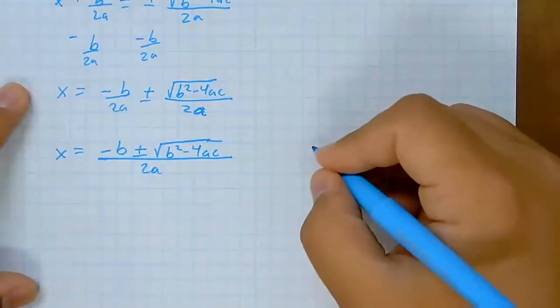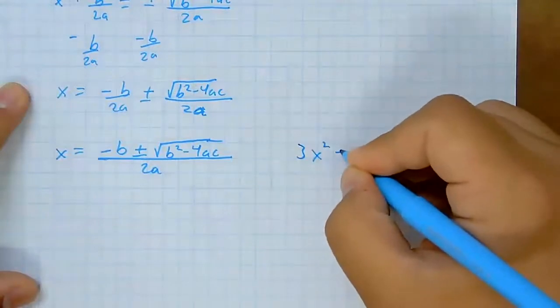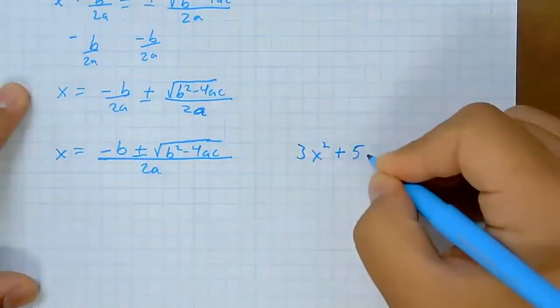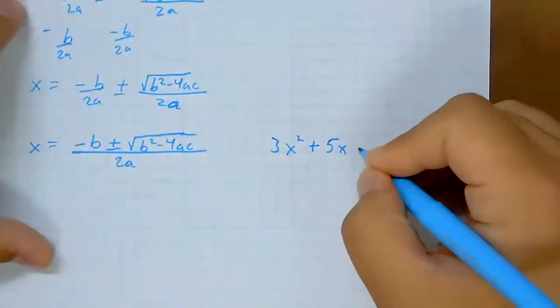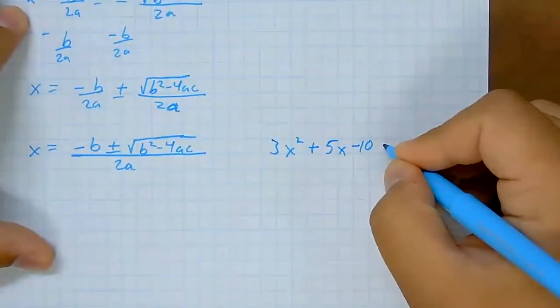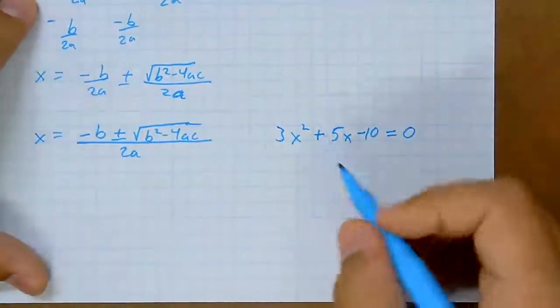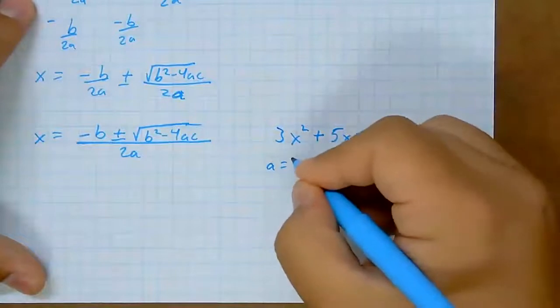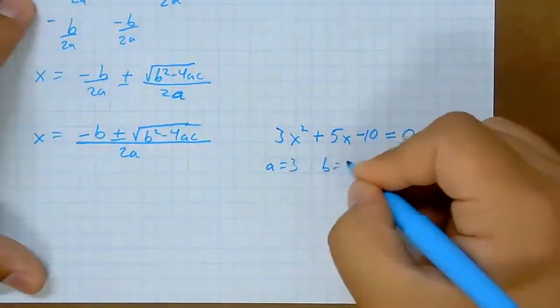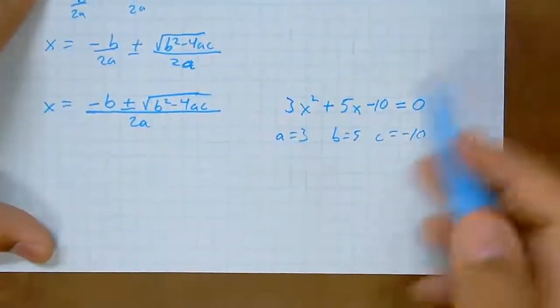So let's say we have something like 3x squared plus 5x minus 10 equals 0. Well, A equals 3, B equals 5, C equals -10.